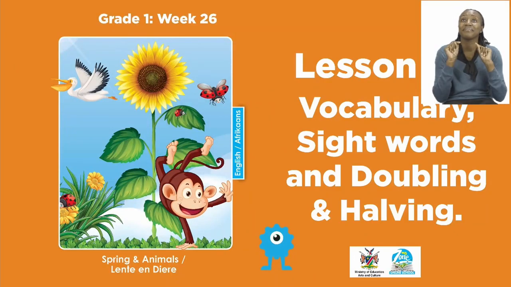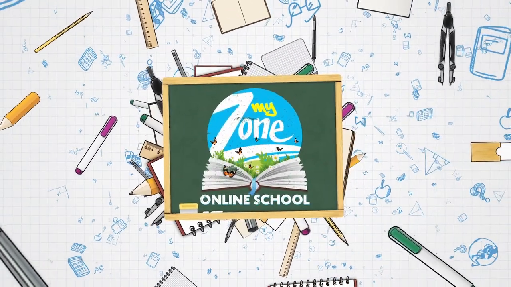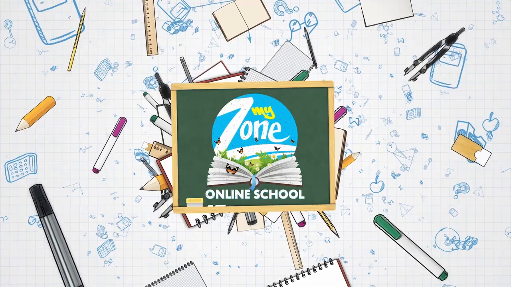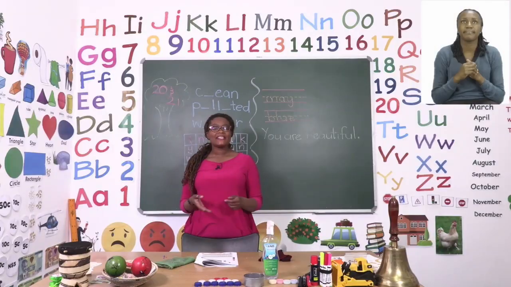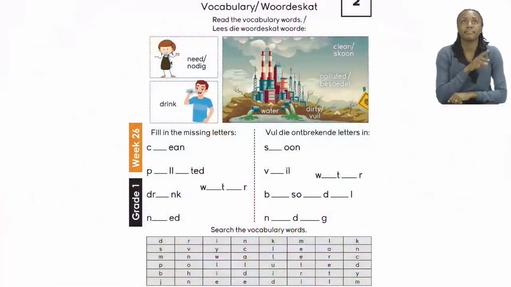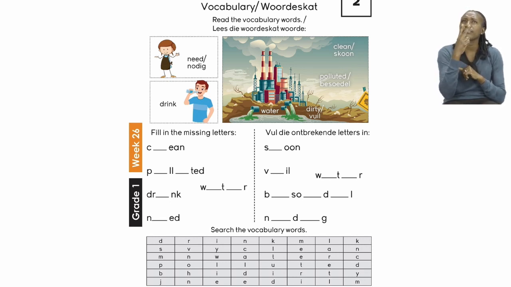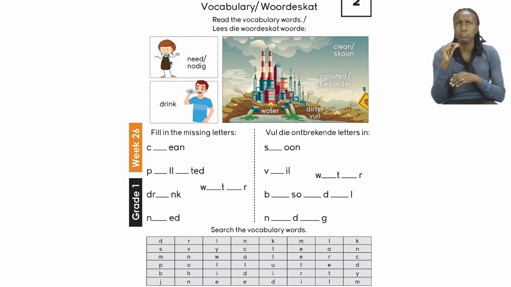For today's lesson, we will be doing vocabulary, sight words, doubling, and halving. Let's begin our lesson today on page 20. On page 20, we are going to be doing our vocabulary words. Now, as you can see, all the pictures there have their words written. Let us read them together.